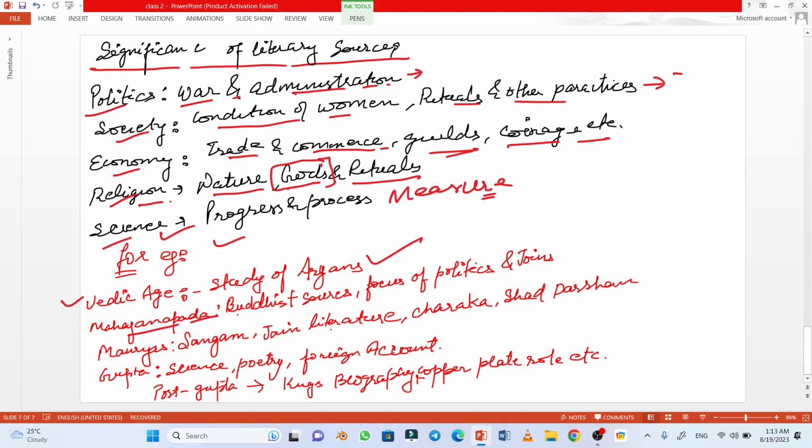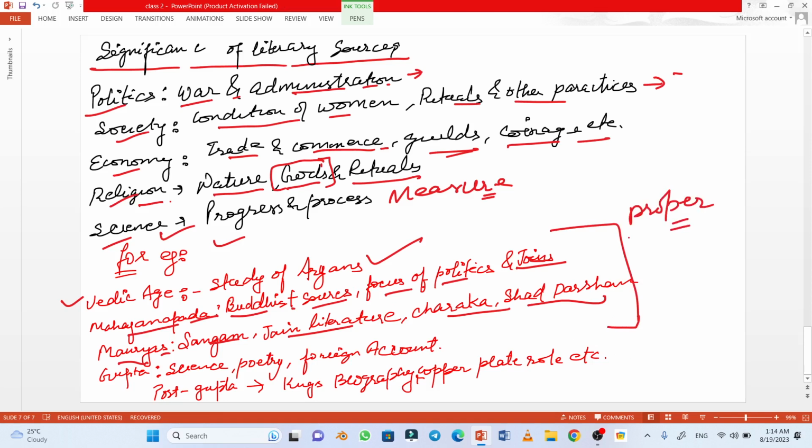Under Mahajanapadas, we look into the Buddhist and Jain sources and focus on politics. We understand the Mauryans from Sangam literature, Jain literature, Charak Samhita, and Shad Darshan. So we clearly see that there was a proper significance of these sources in the construction of history.